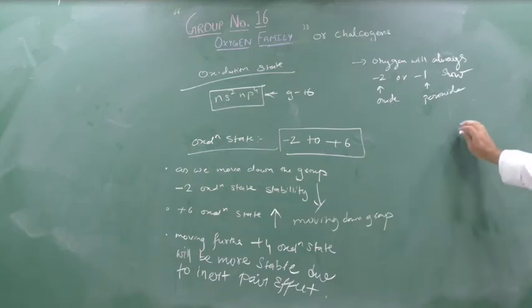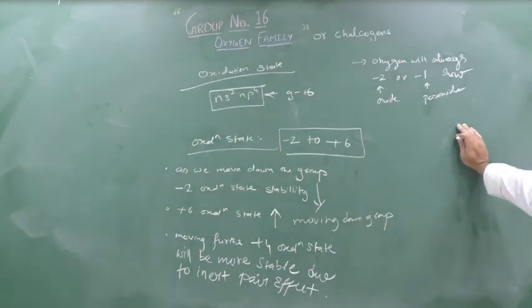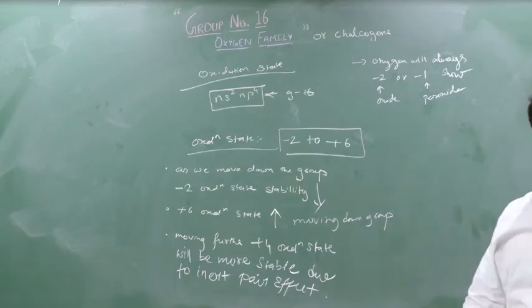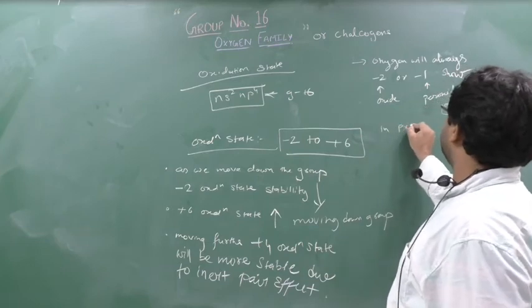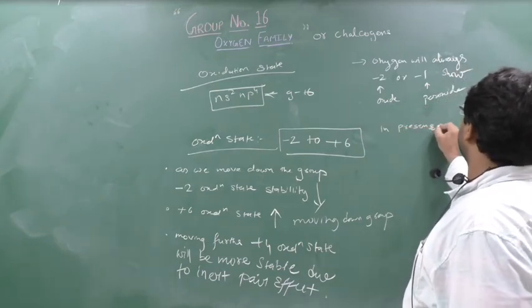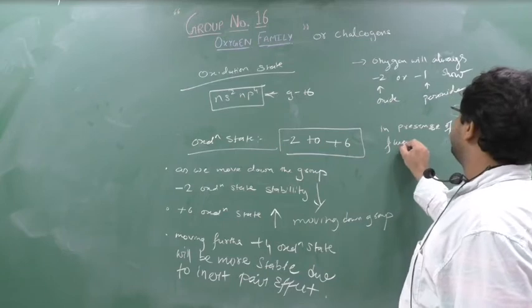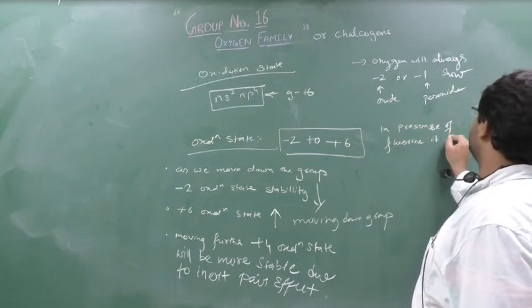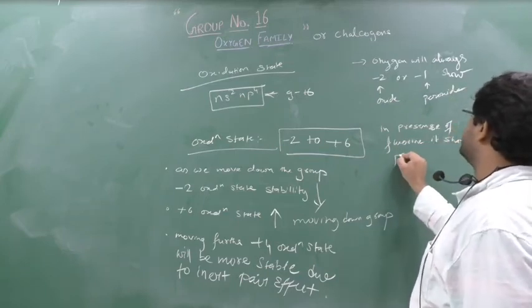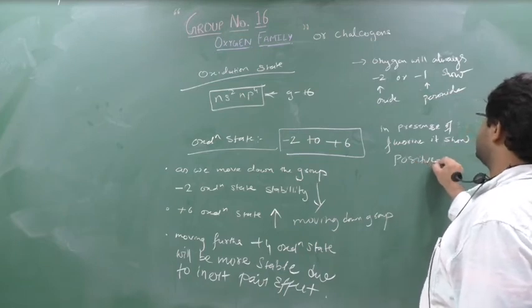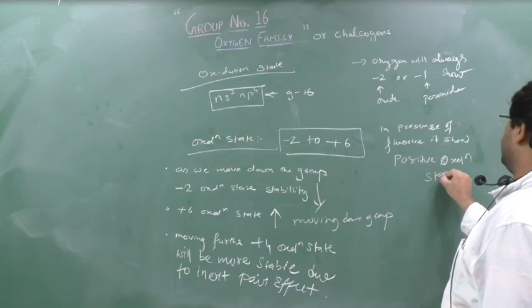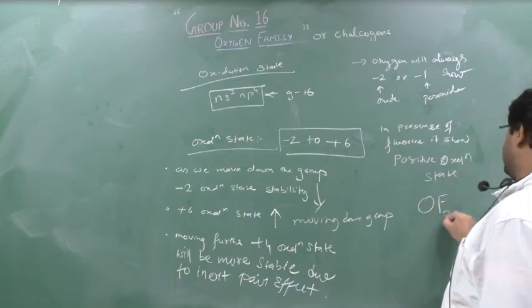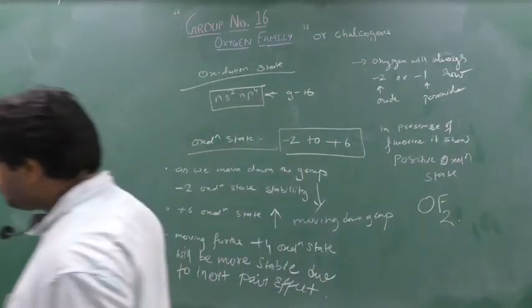Sorry. So oxygen will always show -2 and -1 oxidation state, -2 in oxide and -1 in peroxide, because of its high electronegative nature. But in the presence of fluorine, it shows positive oxidation state also. Please remember positive oxidation state. Yes or no? Like in a compound like OF2. Remembering redox reaction? Yes or no?